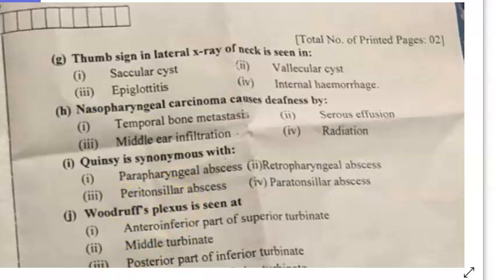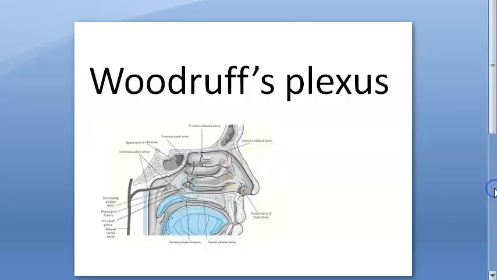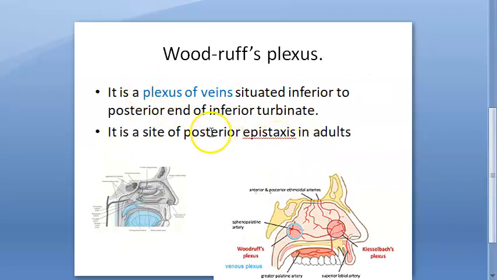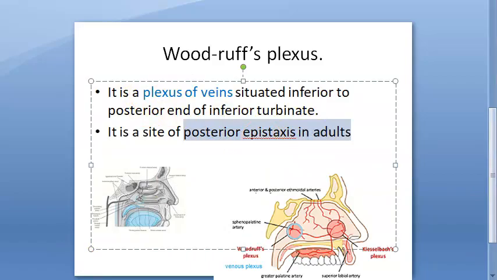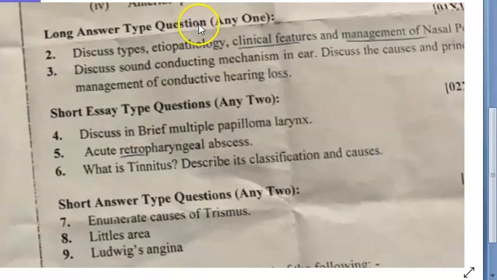There is peritonsillar abscess, there is parapharyngeal abscess, retropharyngeal abscess. There's nothing like this one, isn't it? Woodruff plexus is seen at. So it is a venous plexus. So I'm thinking it is posterior. Okay. So where is the answer? Can you guess the answer in this? Just check that. Okay. Then coming to long answers, you have two long answers here.